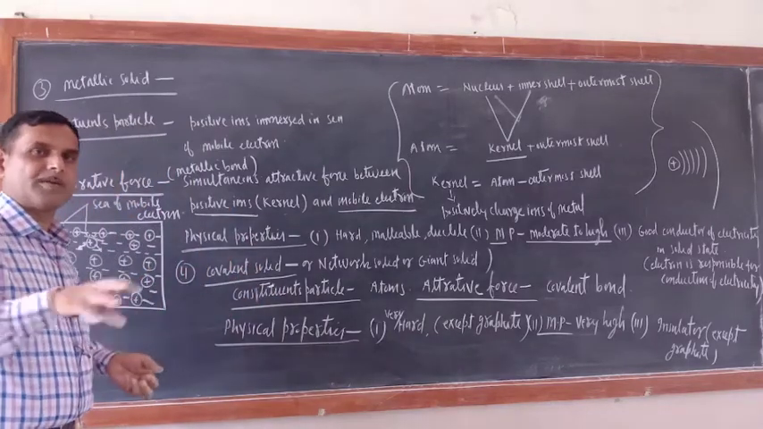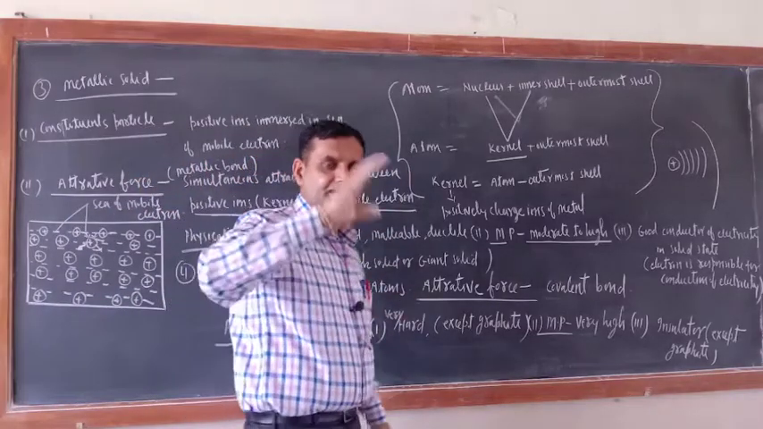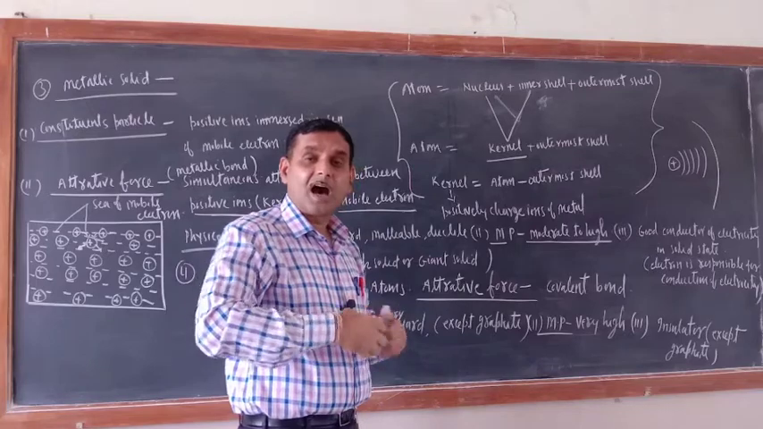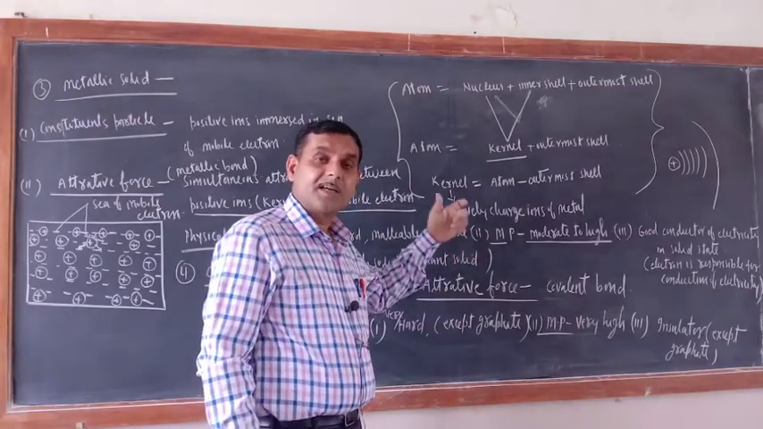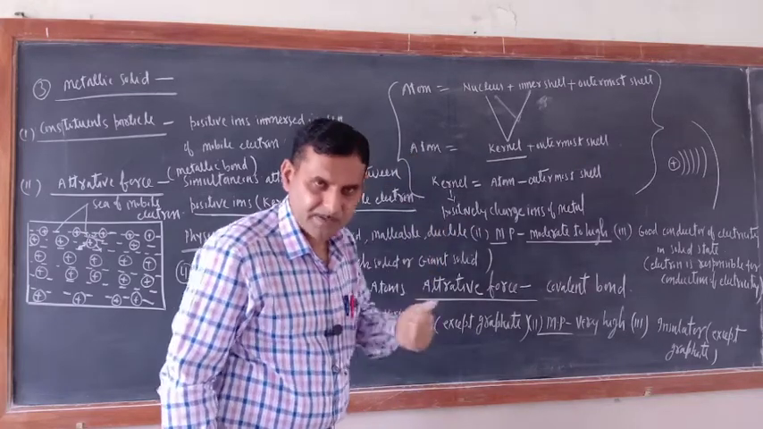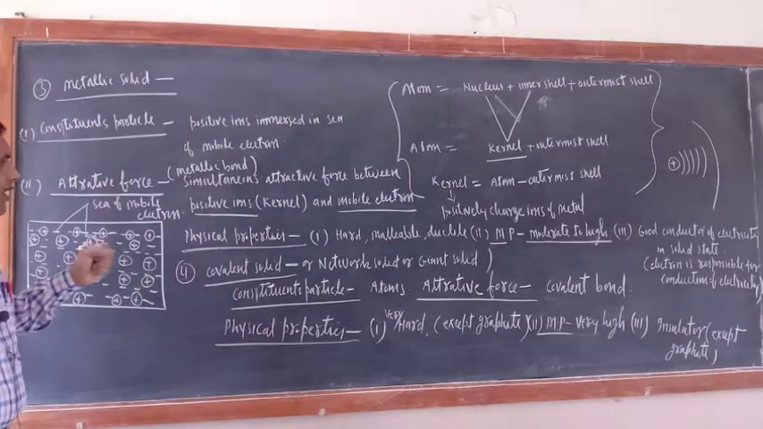One more difference is there. With the increase of temperature, ionic conductivity increases because ions get dissociated. But with the increase of temperature, metallic conductivity decreases. This is also one of the differences, so please remember this one also. In this way, metallic solid is completed.